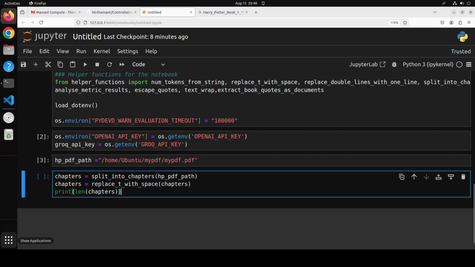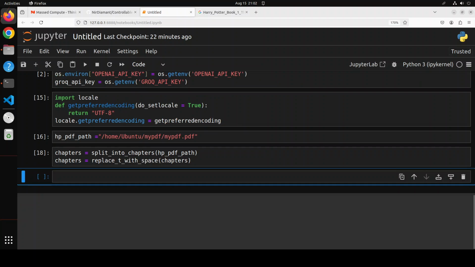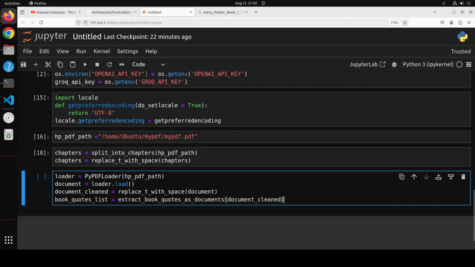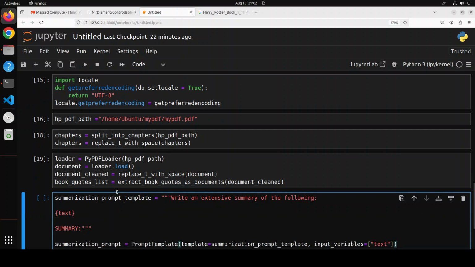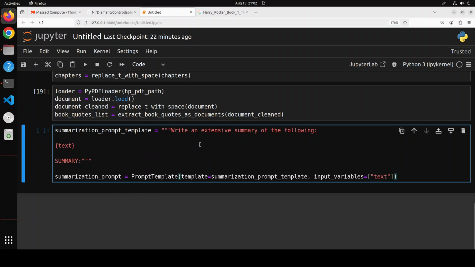Next up, let's do the next step of the RAG, which is to split this PDF into chunks. This is all we are doing here. This is a very standard thing with the RAG. And then you can see that we have divided it into chapters. From there, you can just load any PDF file with the help of PyLoader, where you are creating the chapters from the book with the help of this agent. And then all that is left is to create a prompt template for summarization, which you can of course change, but I think this one is quite simplistic and good, where you can just define this in this format.